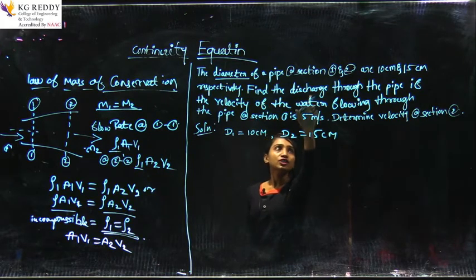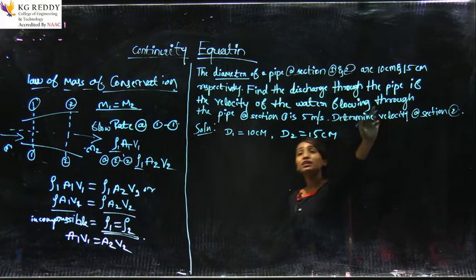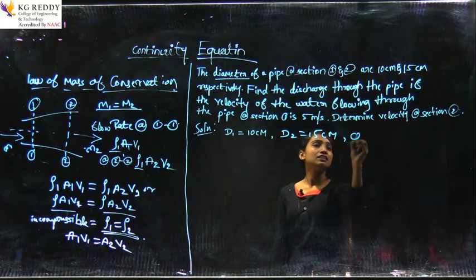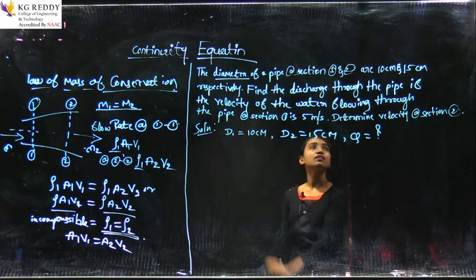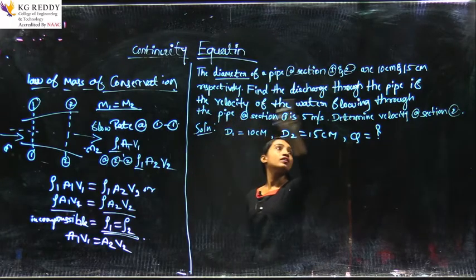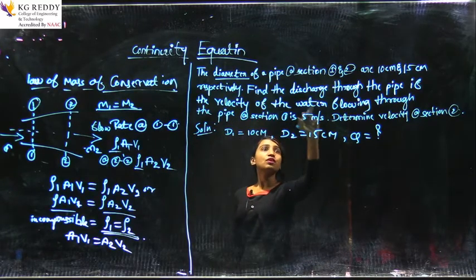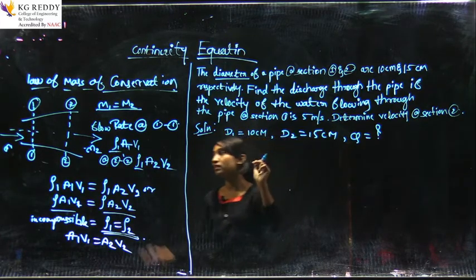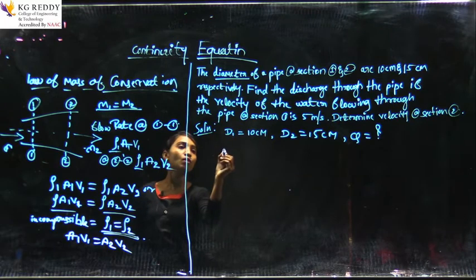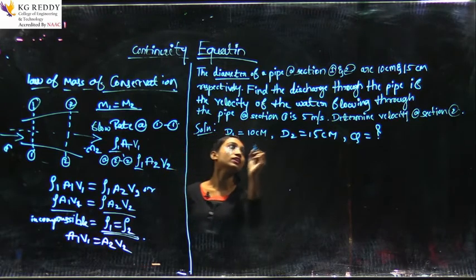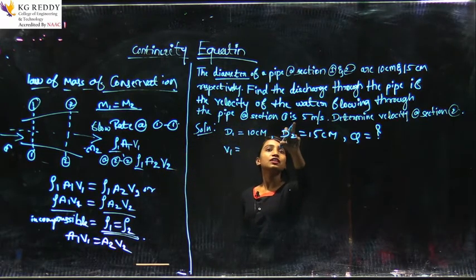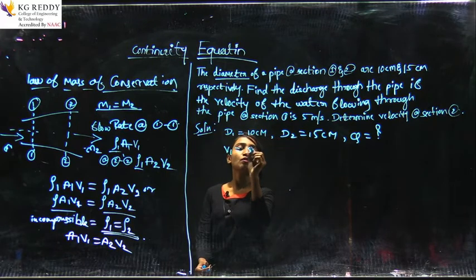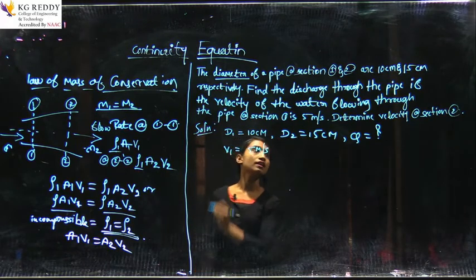Find the discharge through the pipe. They asked for the discharge through the pipe. The velocity of the water flowing through the pipe at section 1 is given as 5 meter per second.